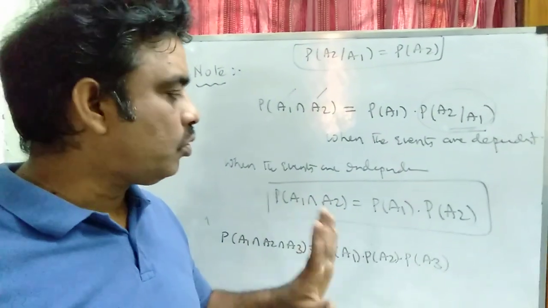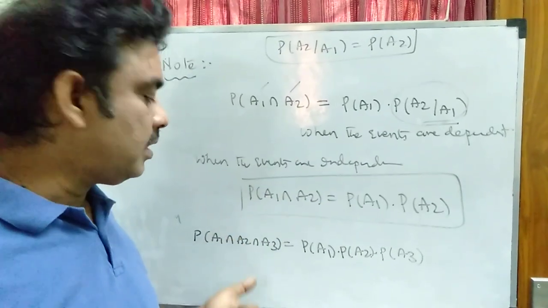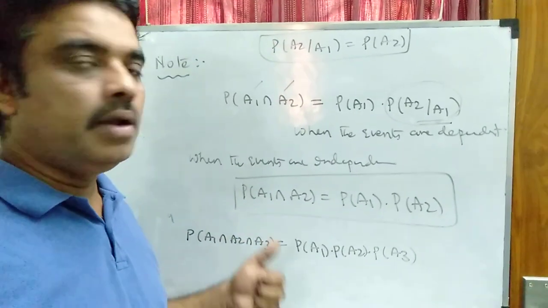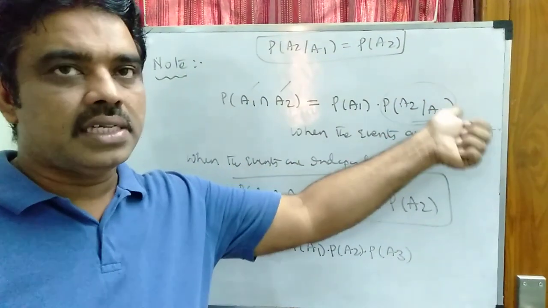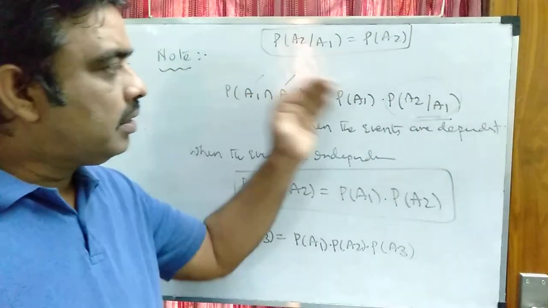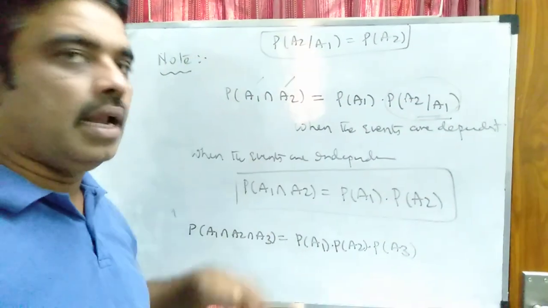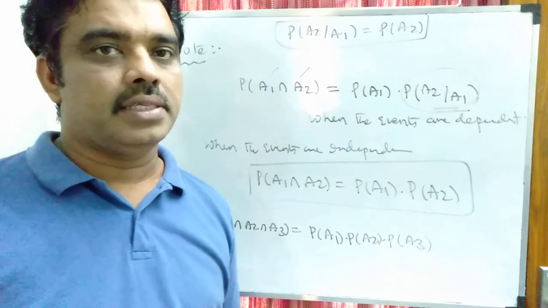So we have two theorems. One is multiplication theorem for dependent events, and the other is multiplication theorem for independent events. In the dependent events, the probability is like this, A2 given A1, A3 given A1 intersection A2, like that. When the events are independent events, the conditions become unconditional and the probability becomes the product of their individual probabilities.